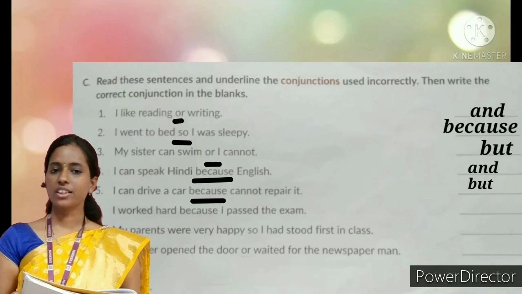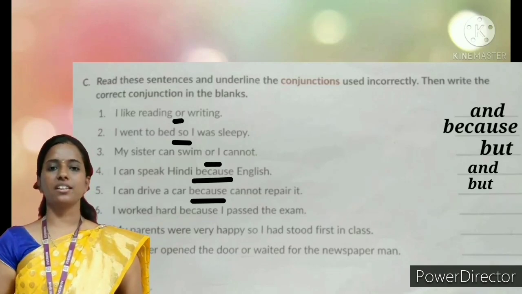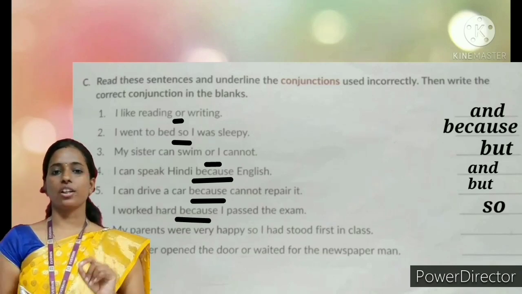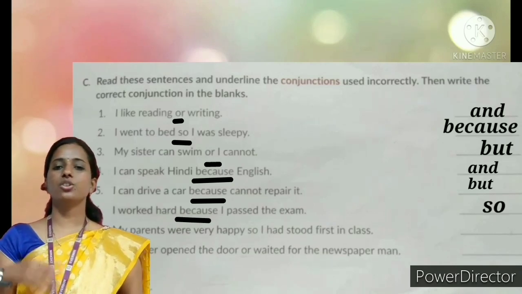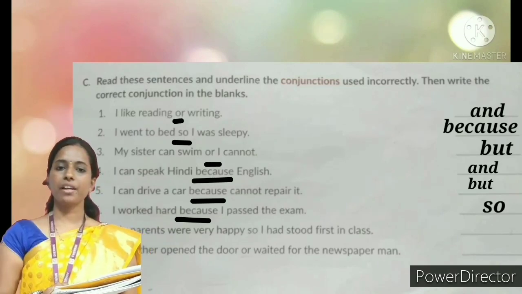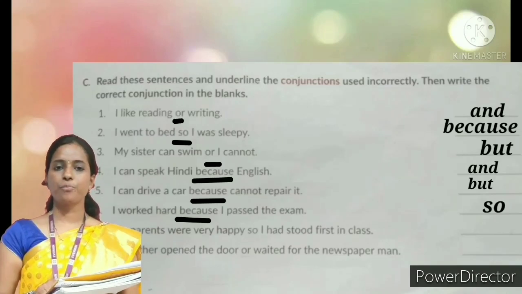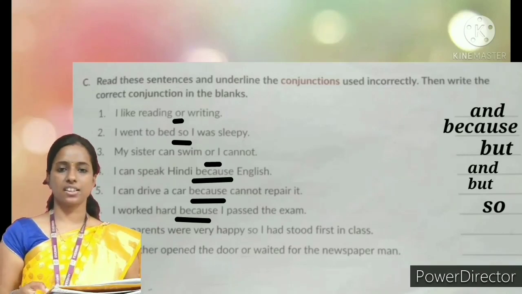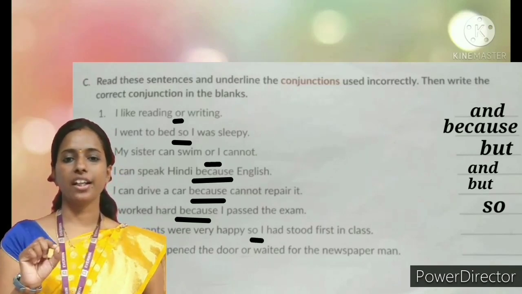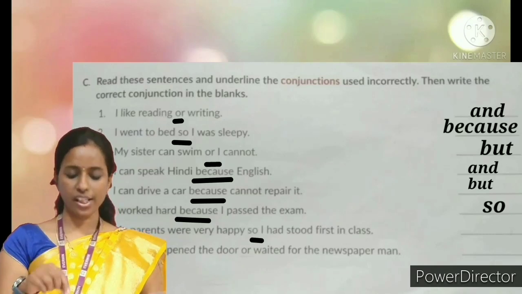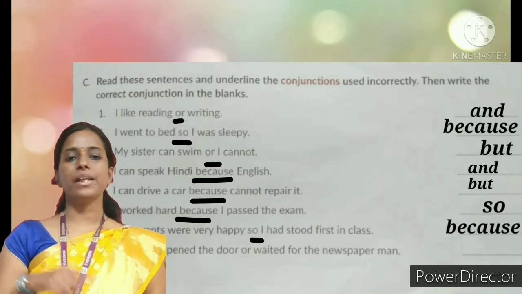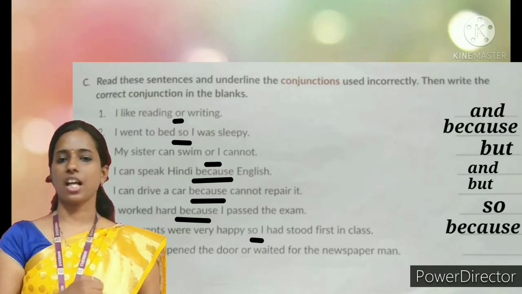Next. I worked hard because I passed the exam. Because is wrong. Underline because and write so I passed the exam. Next one. My parents were very happy so I had stood first in class. So will be underlined because it is wrong. We should write because is the correct answer. My parents were happy because I stood first in the class.